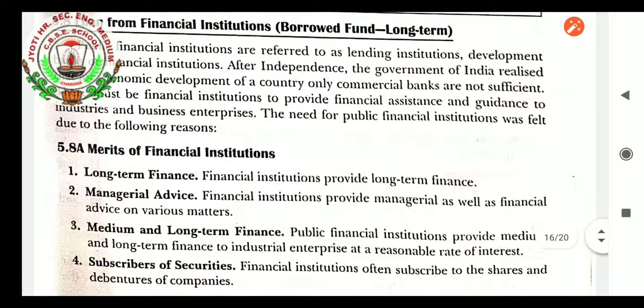Next, we go to loans from financial institutions. It is also beneficial for government and other institutions to take loans from financial institutions. Government found that banks are not enough to provide loans to all the businessmen. So the government started some financial institutions, which are regulated by the government and, not completely by the RBI, but overseen by them. As per the need of companies for more and more finance, government permitted financial institutions to be set up. There are more private financial institutions as compared to government financial institutions.